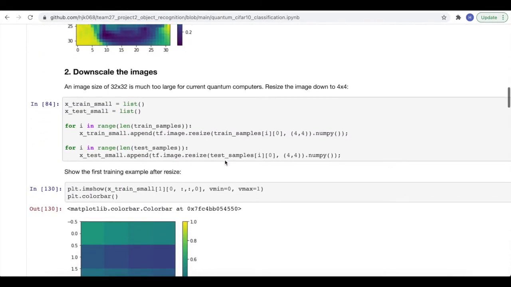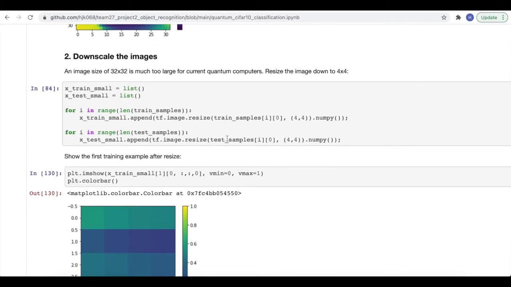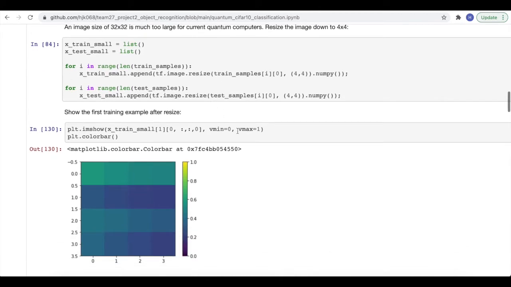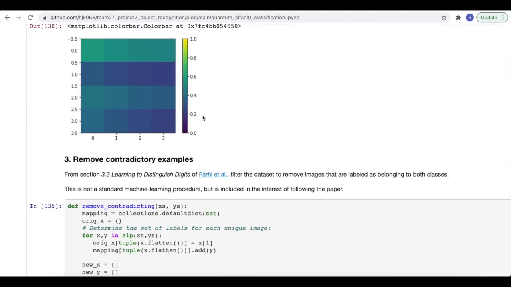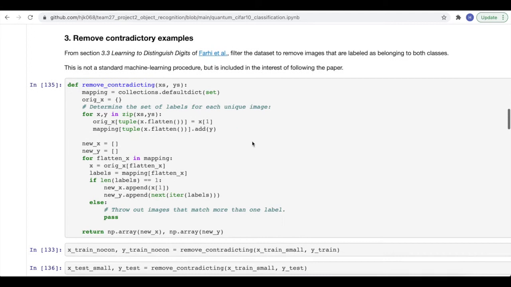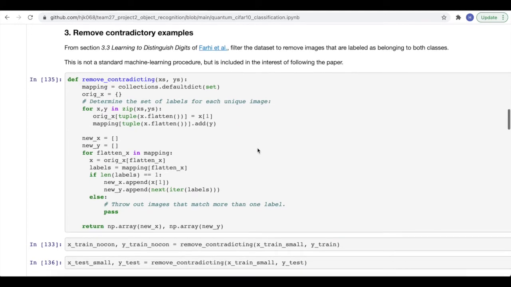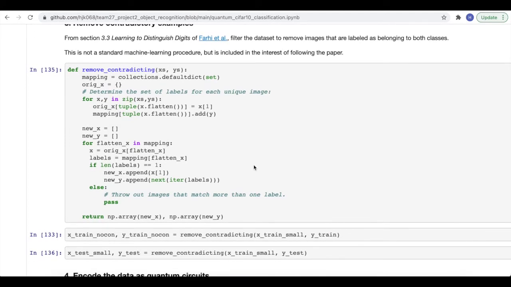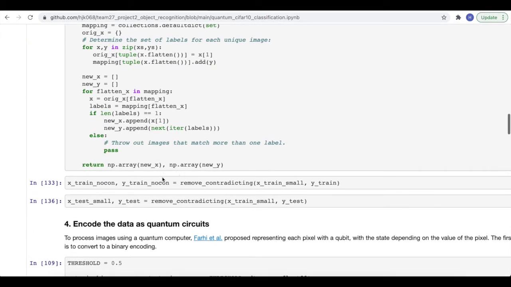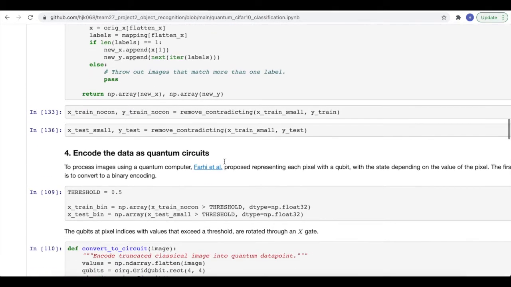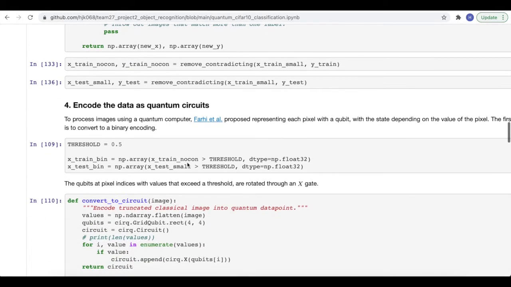Secondly, we downscaled the images because the image size of 32 times 32 is too large for current quantum computers. We resized it down to 4 times 4. After resizing, the automobile image shown here became like this. And then we removed the contradictory examples and converted the form of the data to NP.array, so we can encode the data as quantum circuits in the next section.